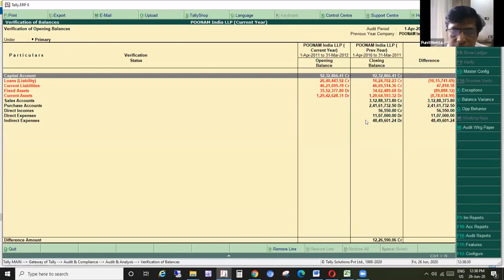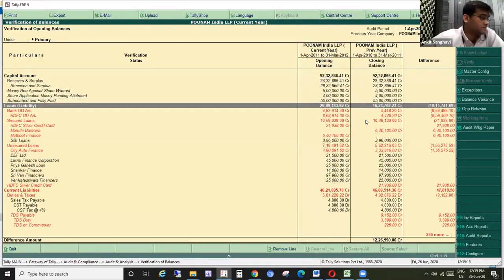What we have typically seen in this particular report is that merely by loading the previous year company, we have found what the differences are. Friends, whatever you see in red, these are the balances where there is a difference. The comparison has happened on its own. How? Because we loaded 2 companies: first the current year company, and then before we started our audit analysis, we also loaded the previous year company. Here Tally on its own shows with Alt F1 where there is a difference.